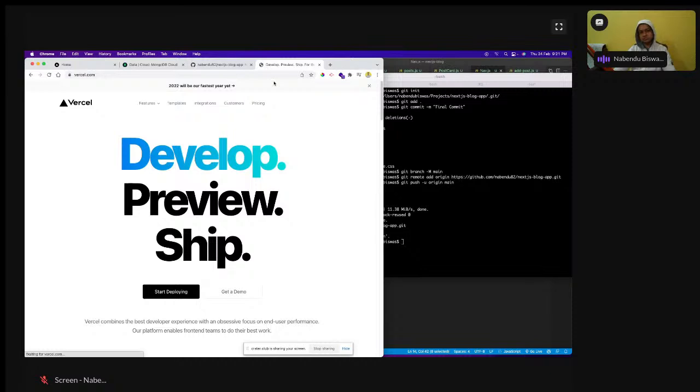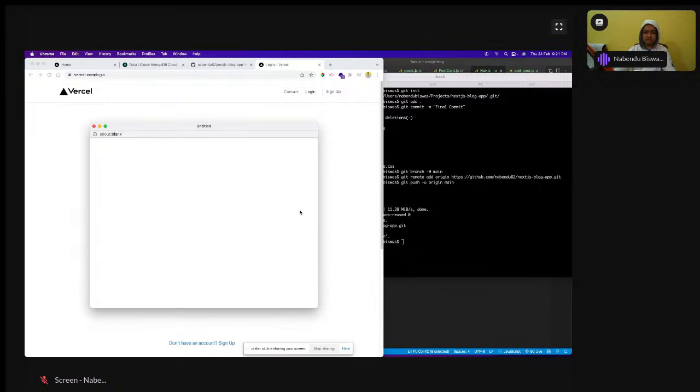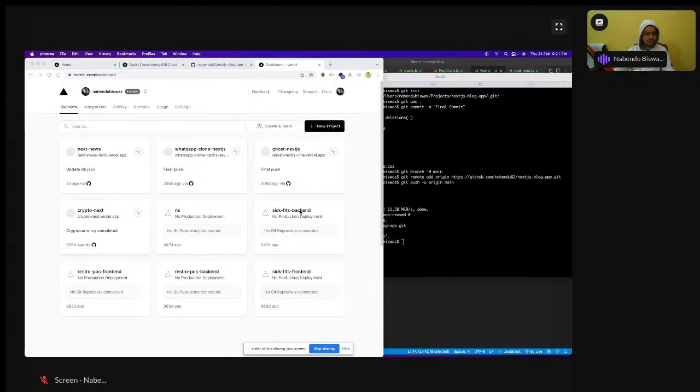Vercel.com, I'll go. Okay, it is telling me like this. I don't know if I have login with GitHub. Most probably if I have an account here, which I have, I think it will be through GitHub only. Okay, yeah, I have a lot of apps. I didn't know. I mainly use Netlify.